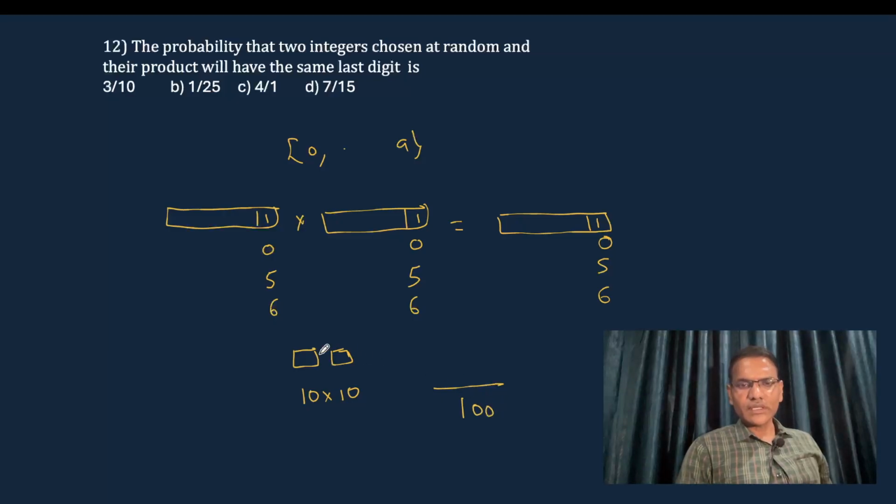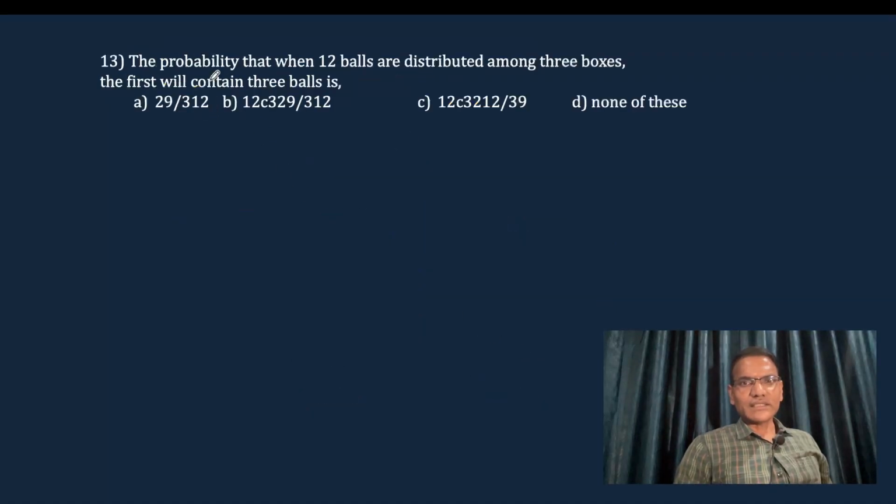So, very simple, just assume this is a 2 digit number, starting with 00 and ending with 99. How many 2 digit numbers can we make with 0 to 9? Definitely 100 numbers. Out of this 100 we need 11, 00 that is 0, 55, 6 total. How many possibilities out of 00 to 99 satisfy this condition? Only 4 favorable outcomes. Now, that result is 1 by 25, option B. Okay. Next question.